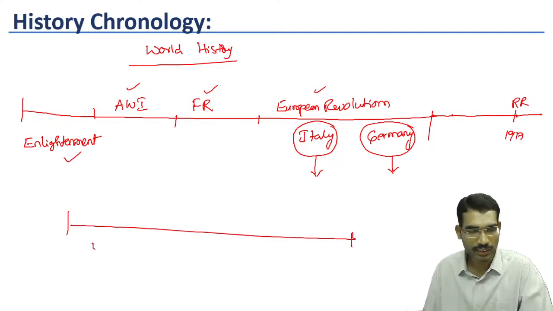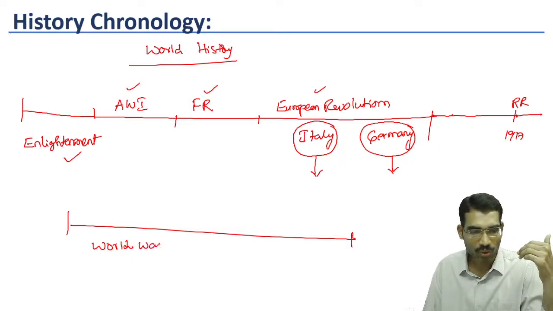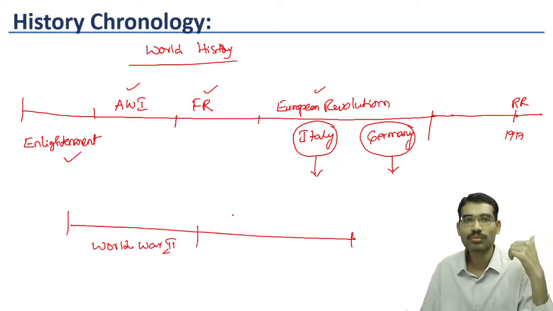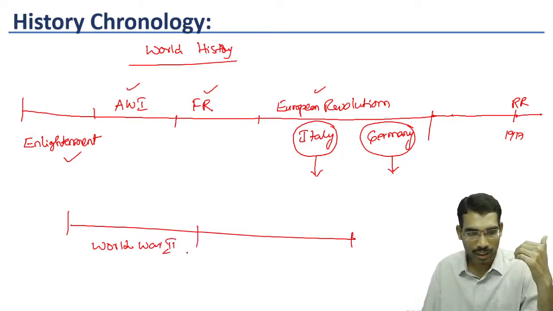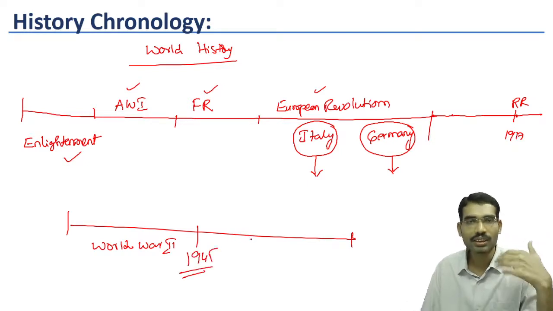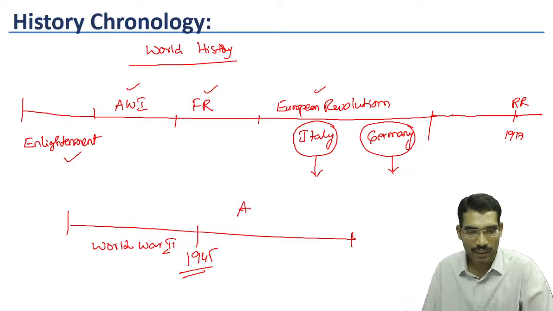After 1917, all these fascisms led to World War II. Now by 1945 World War II ended. Later, new power centers: America and Russia.